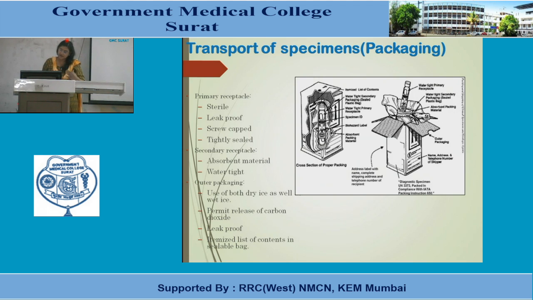Then there is a secondary receptacle. The first receptacle or vial is placed in the secondary receptacle, which has an absorbent material like cotton, and it is watertight.